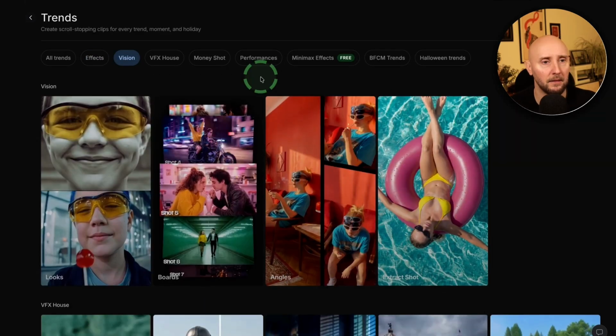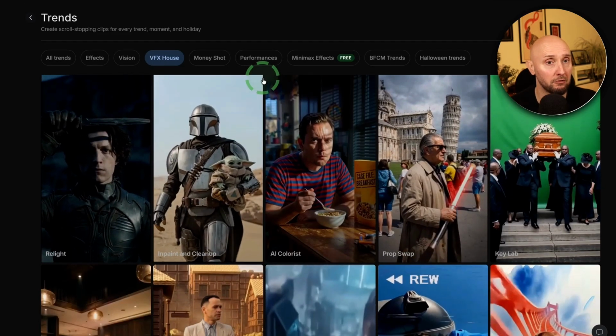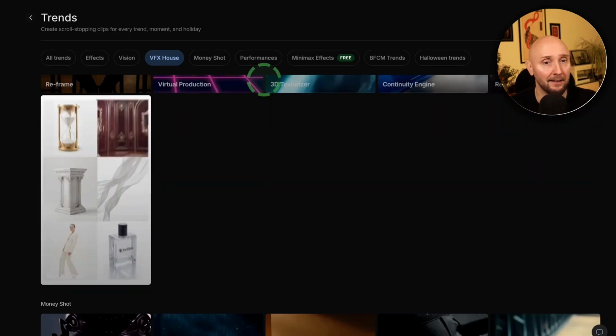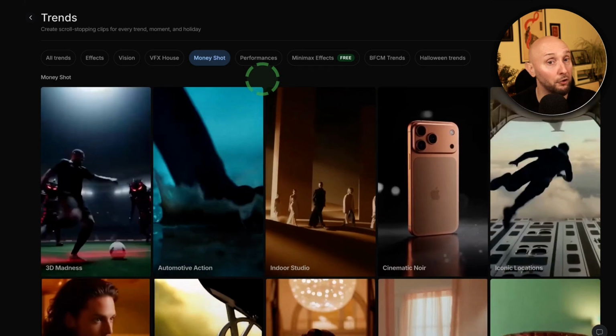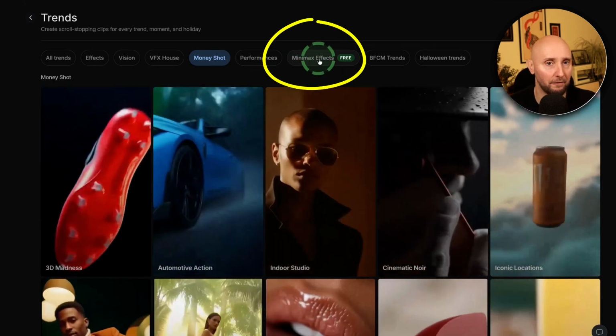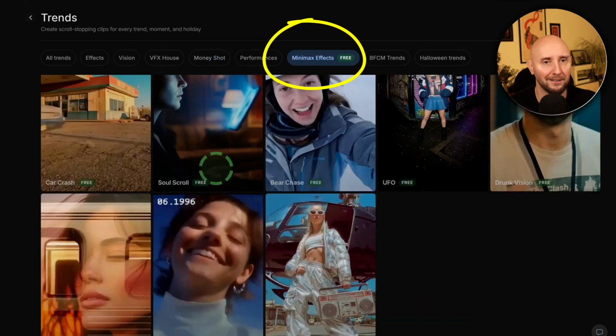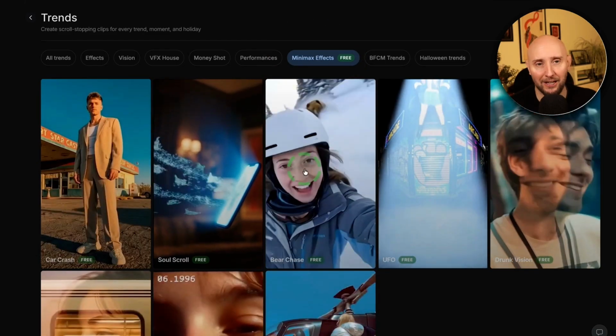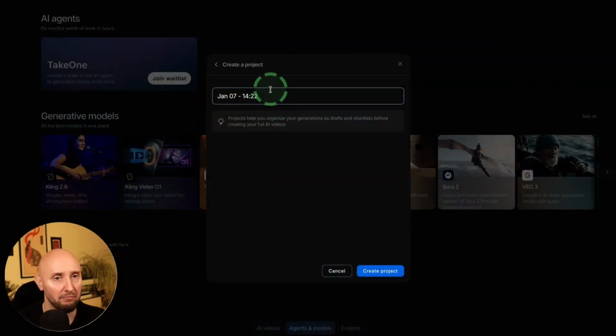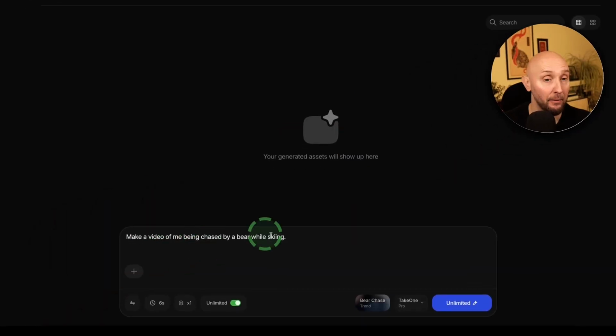If I click on this, this shows us the type of videos that you could create with InVideo, just to give you an idea. However, since I'm on the free plan, I do have the option to use these mini mix effects right here. If I click on this, for example, let's click on this one, the skier being chased by a bear. And here you need to create a project. Let's leave it on today's date. Now here we already have the prompt in the prompt window right here. Make a video of me being chased by a bear while skiing. And now here I've got this little plus button. If I click on this, I can open my downloads folder and find an image of me, pull that in, and then click